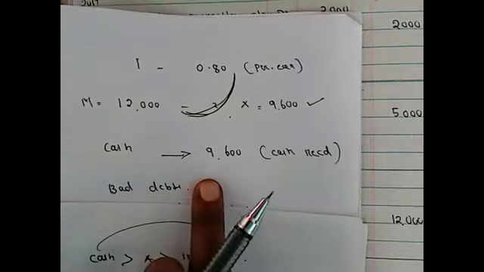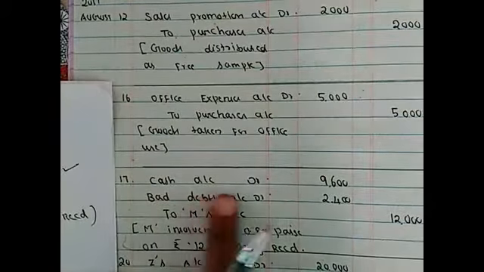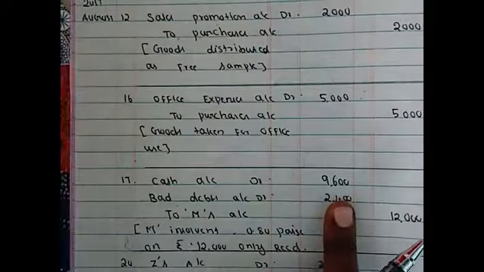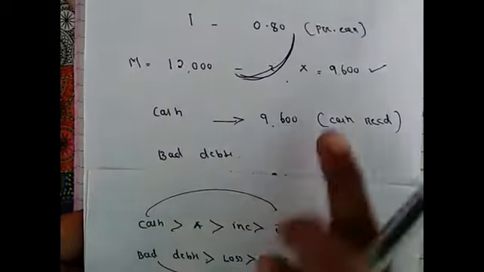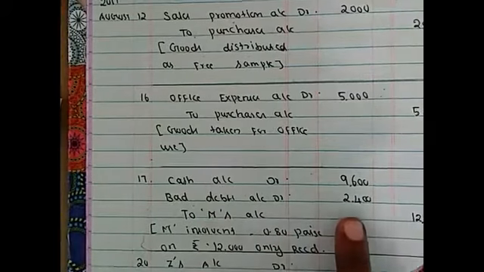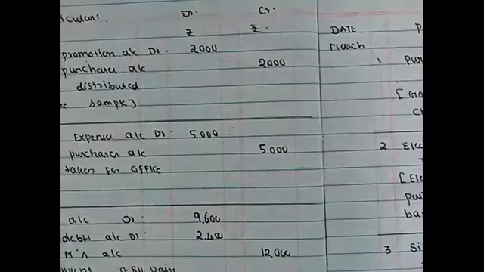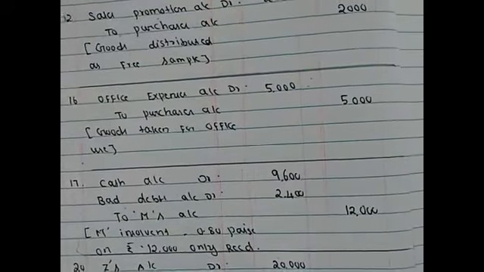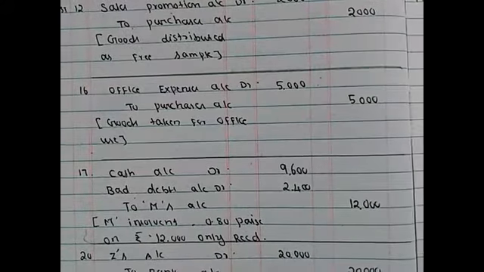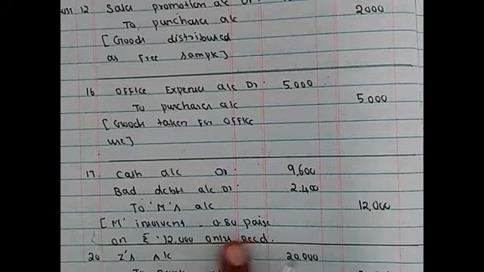How much cash we received? We have received 9,600. Cash account debited 9,600. Bad debts 2,400. So bad debts account 2,400 to M account 12,000. M insolvent, 80 paise on rupees 12,000 only received.